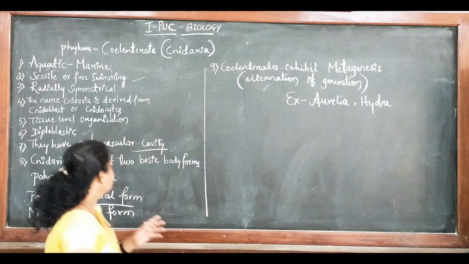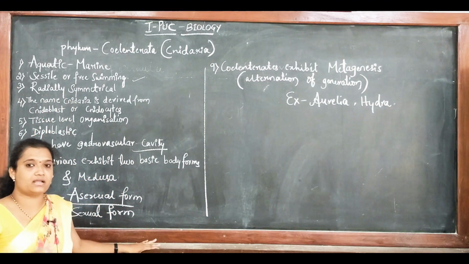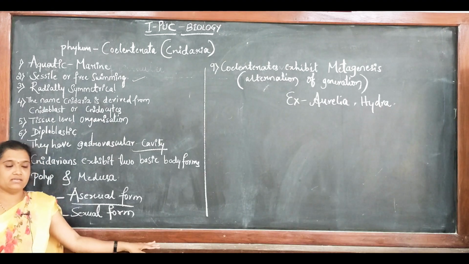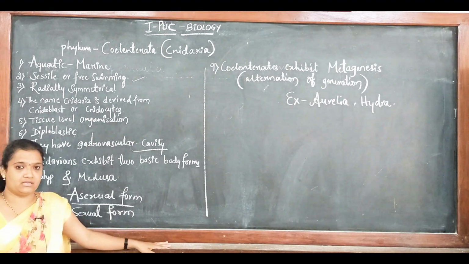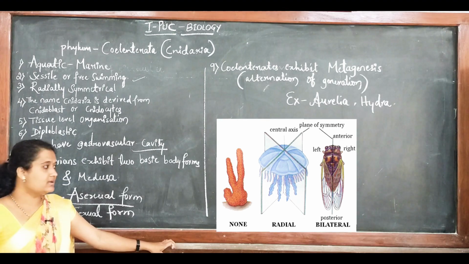Then these are radially symmetrical. Here I need to mention the symmetry. See, we have two types of symmetry. One is bilateral symmetry, another one is radial symmetry.